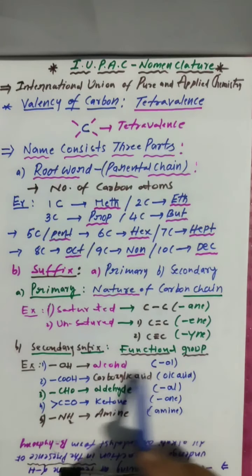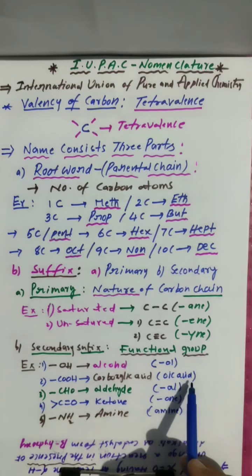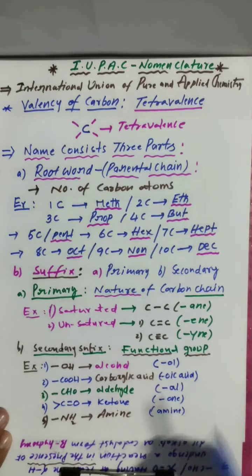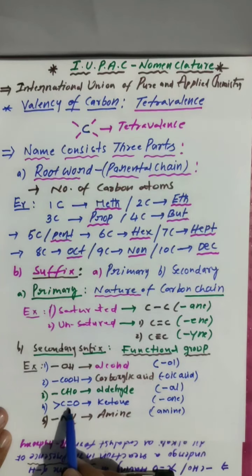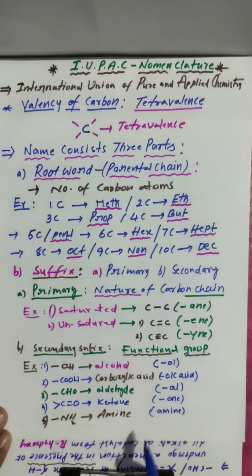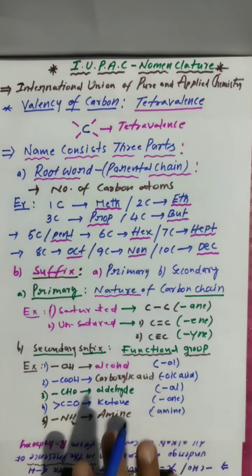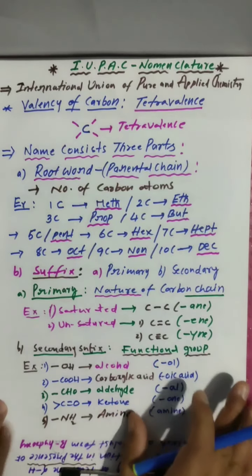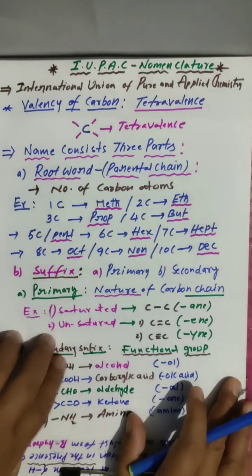Alcohol is there, no need to say alcohol, just ol. Carboxylic acid is there, oic acid. Clear? You have to say oic acid. CHO aldehyde is there, al. And C double bond O is there, ketone, one. NH2 is there, amine only. This is the suffix, primary and secondary. So two parts are completed. Next, the third, very important part we have, that is prefix.